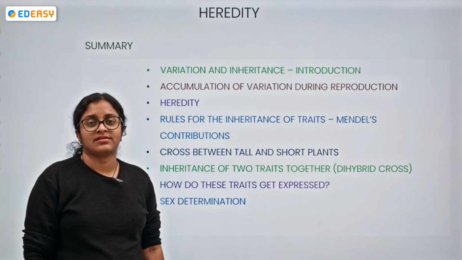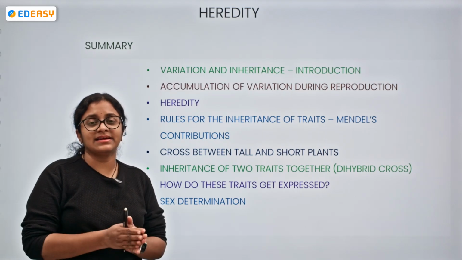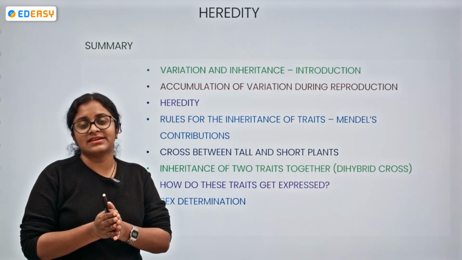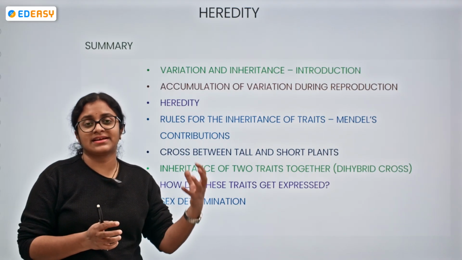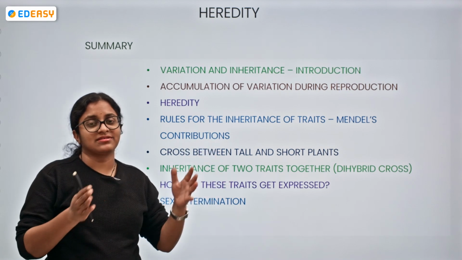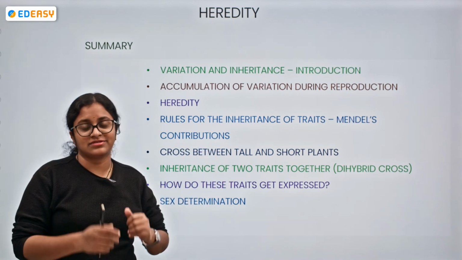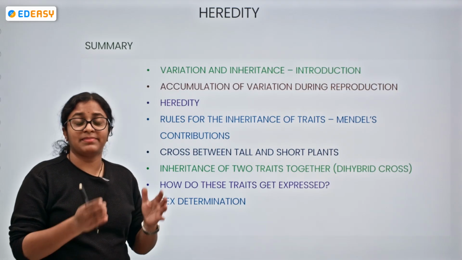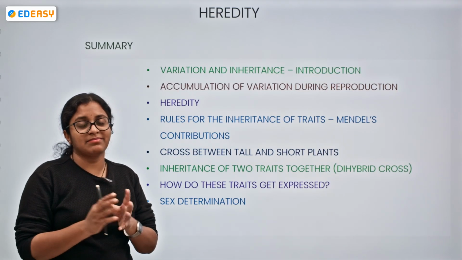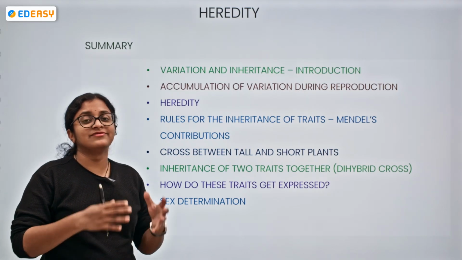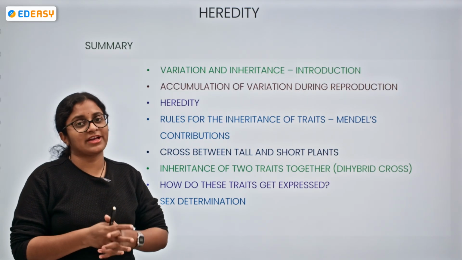Because the variations are getting passed on. Heredity is considered a link between reproduction and evolution because variations are passed from parents to offspring, and they bring out new, diversified changes, which help the survival of the living organism.